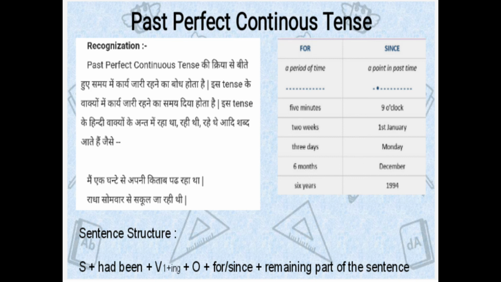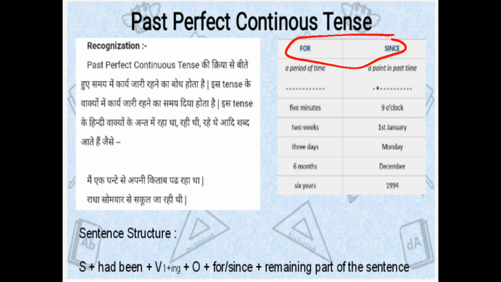Its structure is, firstly we have subject, then had been, then first form of verb plus ing, then object, then we use for or since, then the remaining part of the sentence. The difference between the use of for and since.